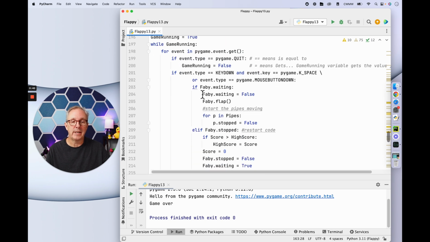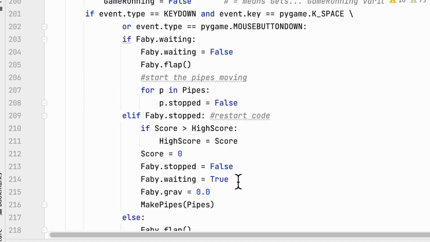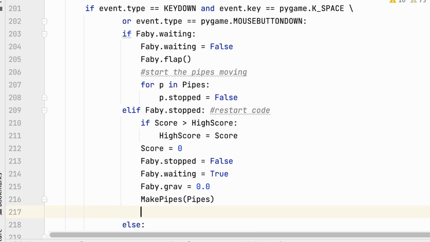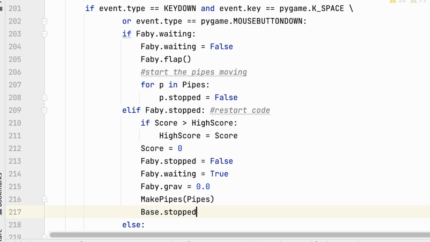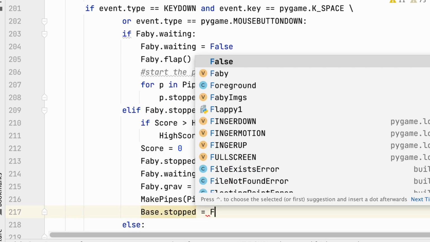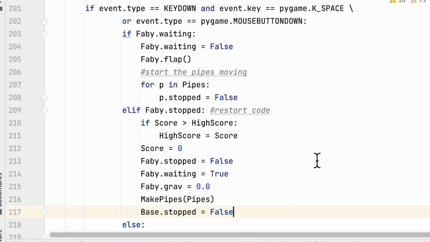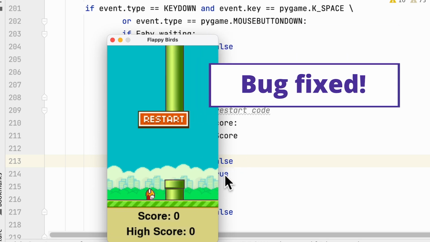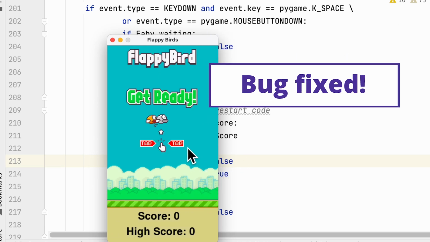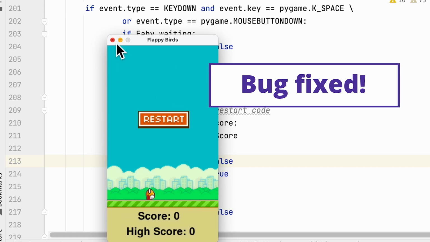That is in here. See, Flappy is stopped. And here's where we're restarting the code. So we'll just do bass dot stopped equals false. Okay, that should restart that bass. Let's try it. Bing, crash. The bass stops when he hits the pipe, okay? And then we start again and the bass is going.